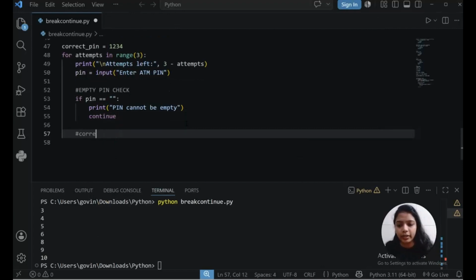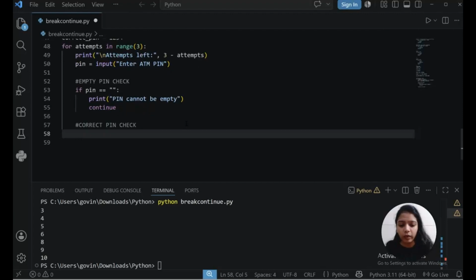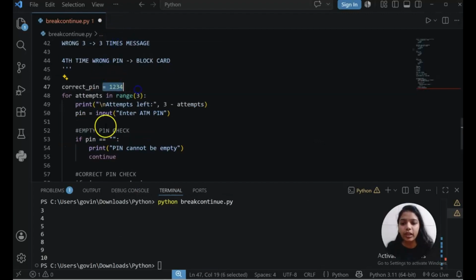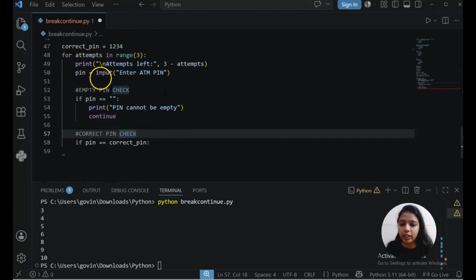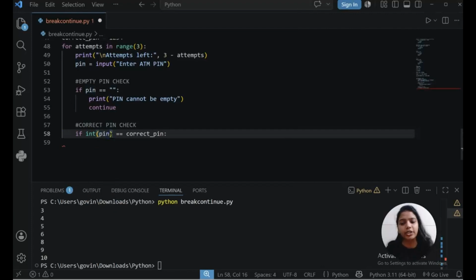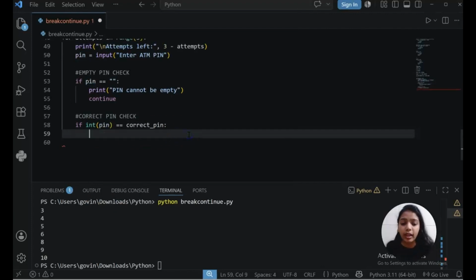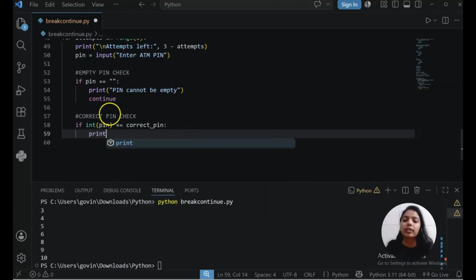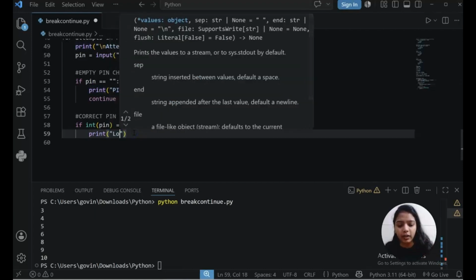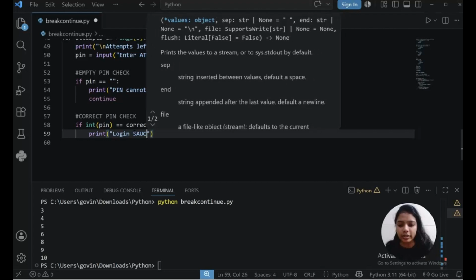Then we will check the correct pin. So if pin is equal to correct pin, but here is a problem. Correct pin is an integer, but the data I am taking from the user is a string. Either you can do type conversion here, or you can convert this pin variable itself into an integer. Both are the same. If the pin input by the user is equal to the correct pin, then we want to give a message: "Login successful".